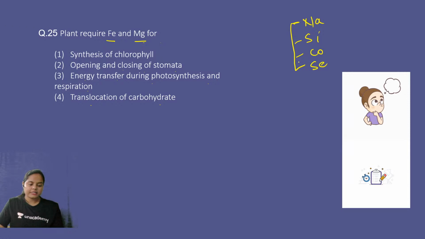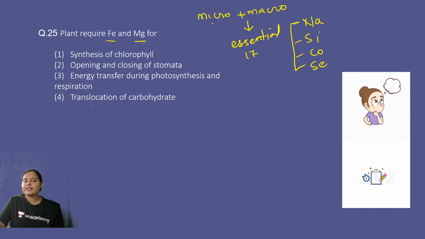Absolutely correct, right? Now, the question was asking about the essential element. The question was not asking about the micro and the macronutrient, right? It was not classifying the micro or the macro. Both micronutrient and macronutrient are components of essential elements, right? 17 essential elements are classified into micro and macro. Out of this, 9 are macro and 8 are micro, right?